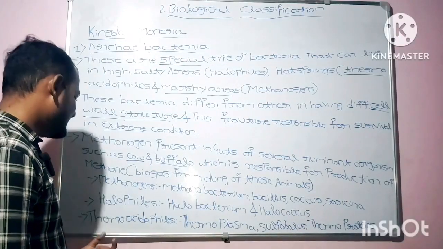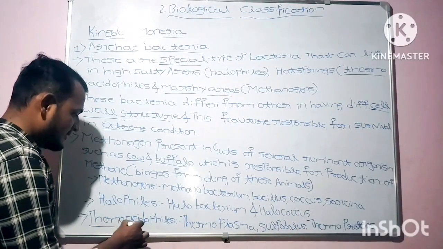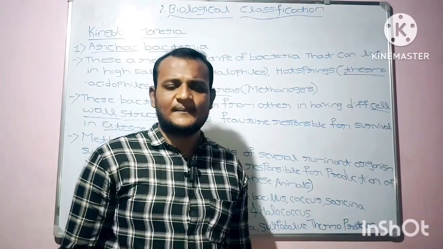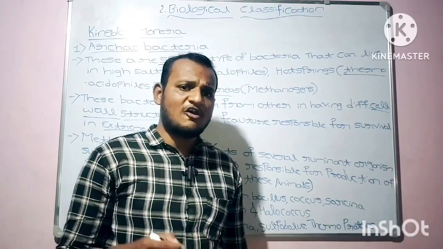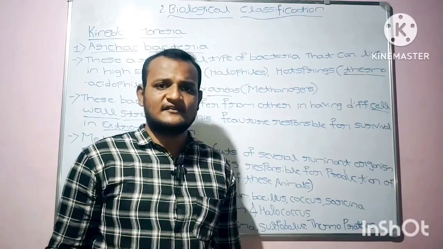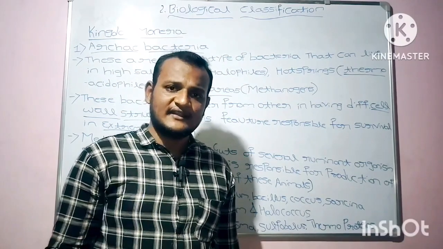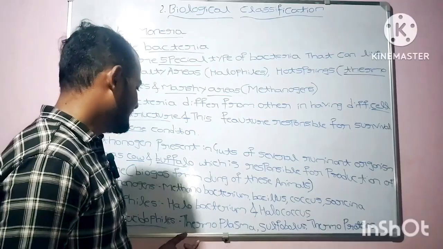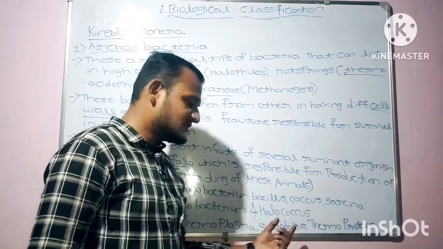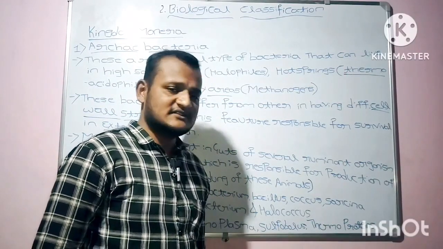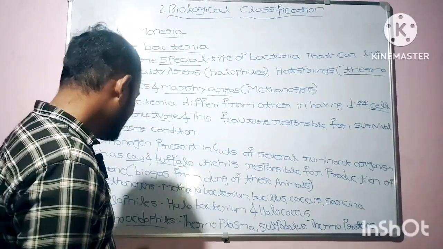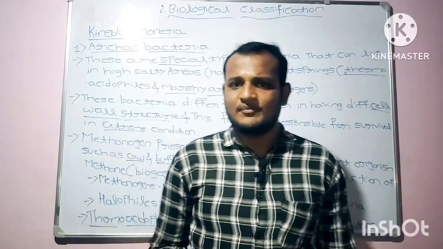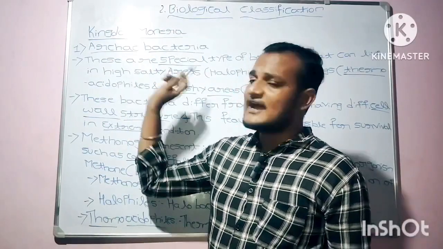Coming to the last point, that is thermoacidophiles. As I have just told, the bacteria that live in hot areas or under high temperature are known as thermoacidophiles. The examples for thermoacidophiles are Thermoplasma, Sulfolobus, and Thermoproteus. These are the three types of bacteria that come under the category of thermoacidophiles. I hope you have understood the first group of Monera, that is Archaebacteria.